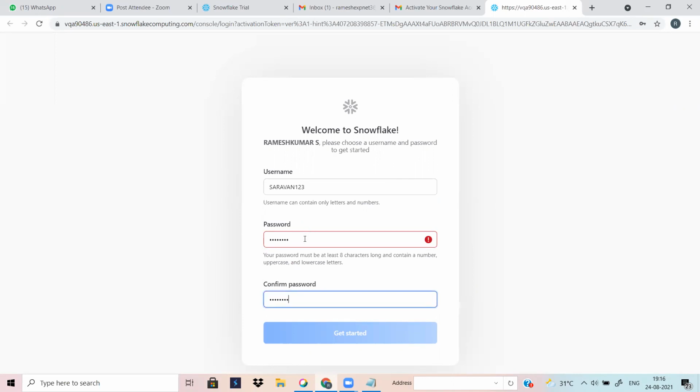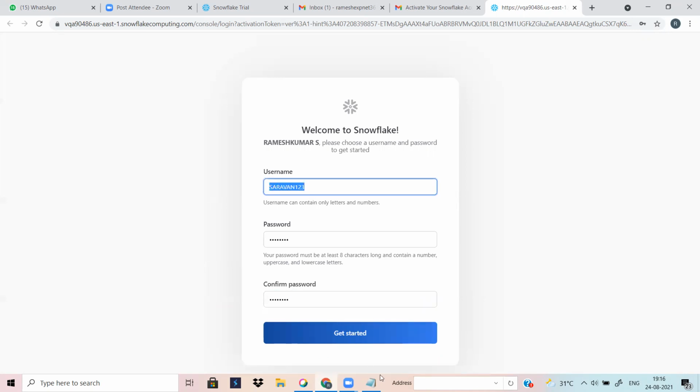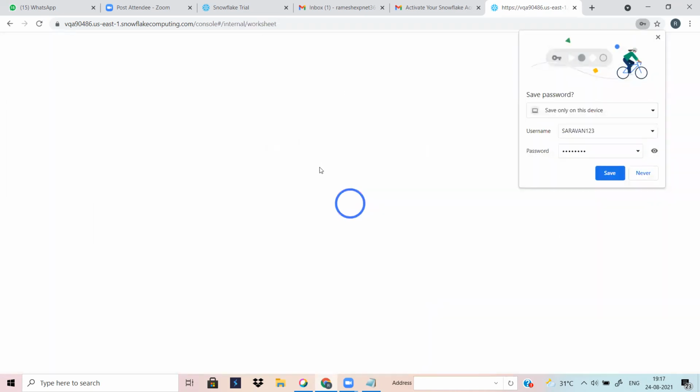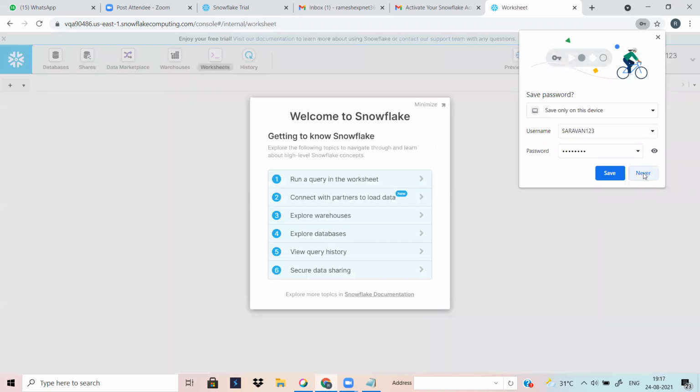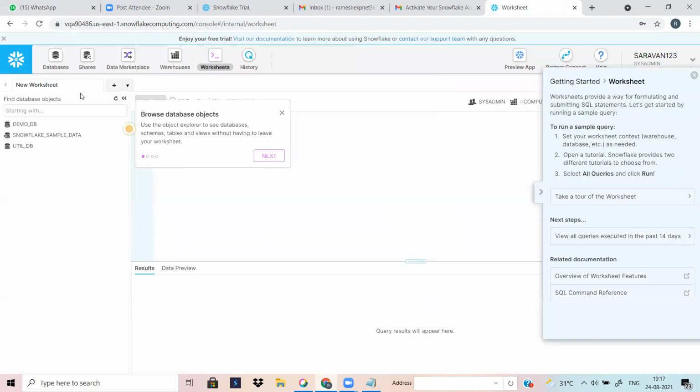The password is not proper. You can give a proper password. Keep the password and username very carefully. Don't forget them. Then start, and it's going to load. You can save that in your own machine also. You can minimize this one. So this is the Snowflake tool.